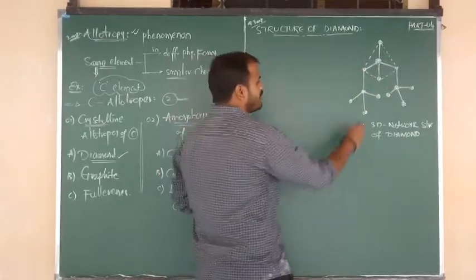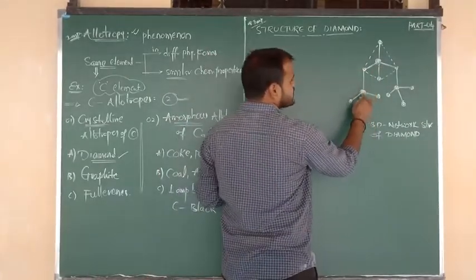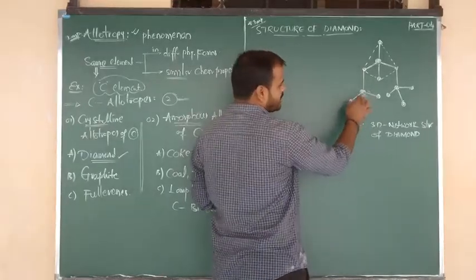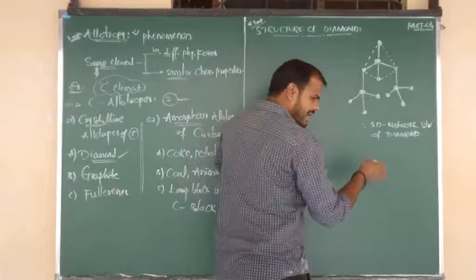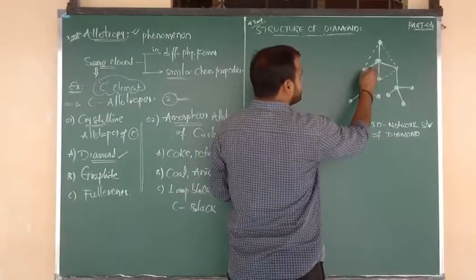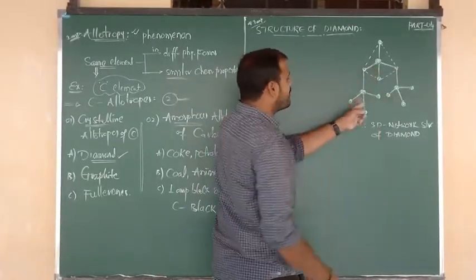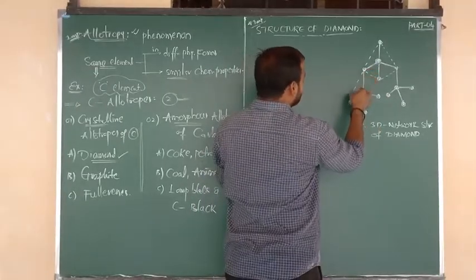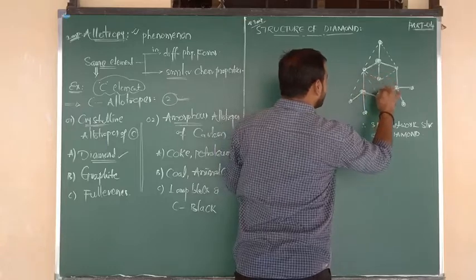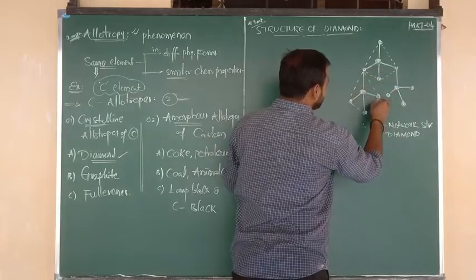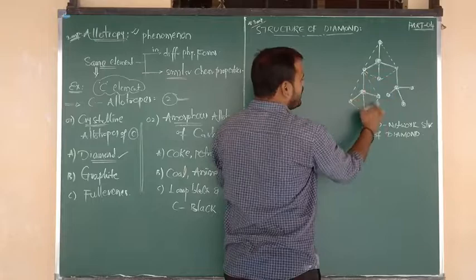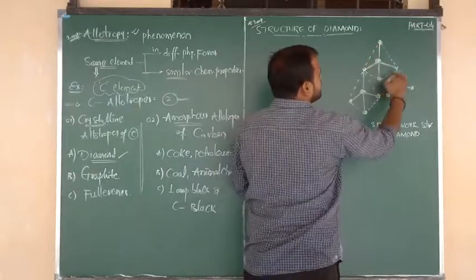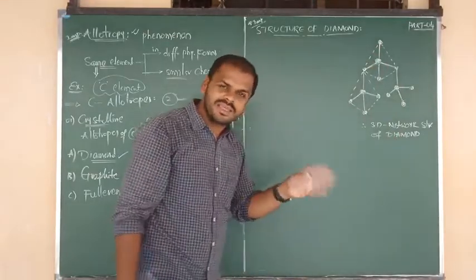Again, you can consider this carbon has a covalent bond to another carbon, another carbon, another carbon, and another carbon. Again we can say that the carbon is connected to the surrounding 4 carbons by using 4 covalent bonds. It is going to be present in the form of a structure. The structure looks the same as the above diagram: 1, 2, 3, 4. 4 vertices are there. We can say tetrahedral.